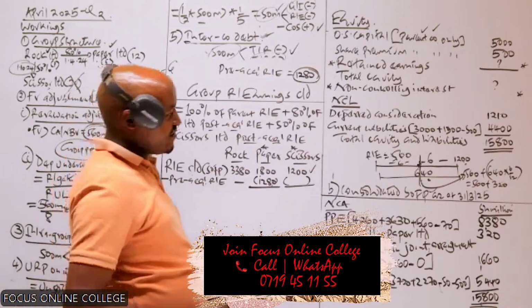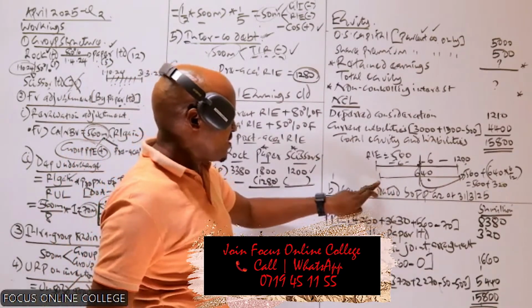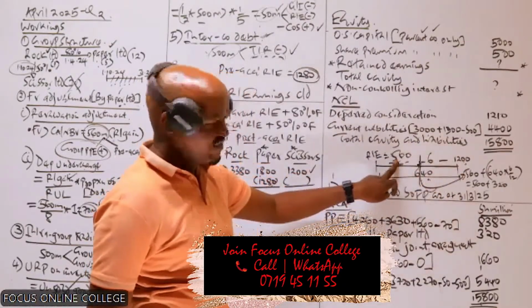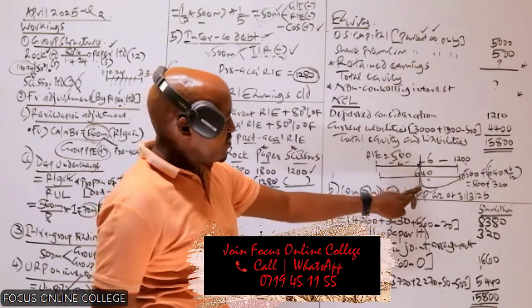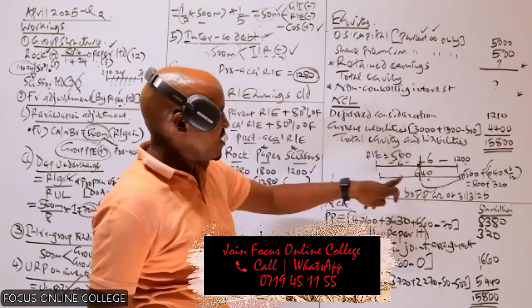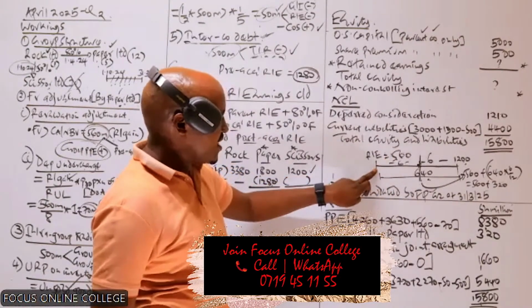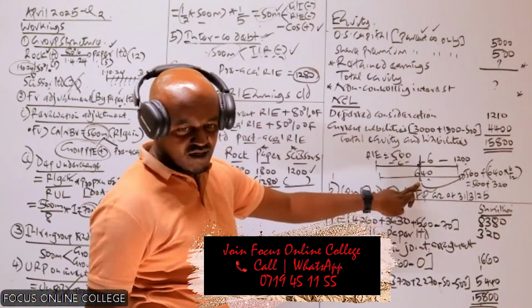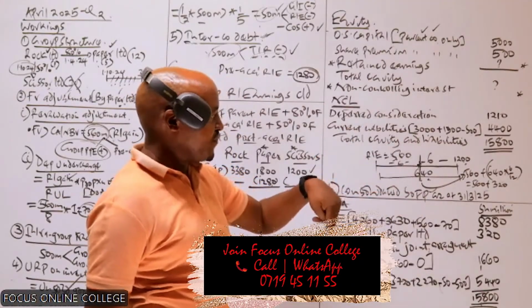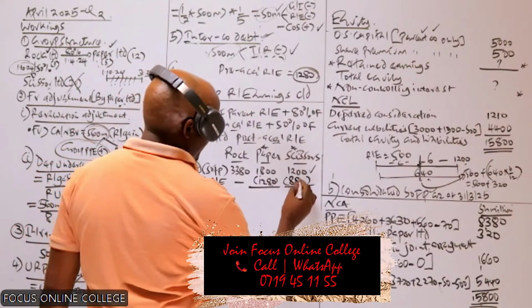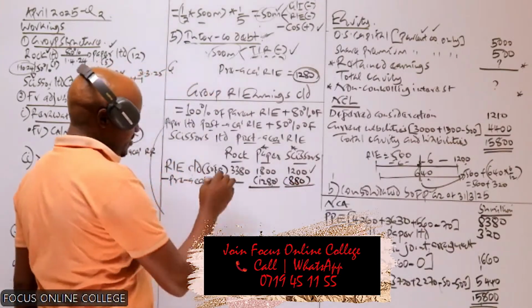I hope you can see what I've done. I've taken the retained earnings of scissors at the start, this minus this, which gives us 560. Then to compute its retained earnings on the date of acquisition, which is the pre-acquisition, I've taken the retained earnings at the start plus the profit for these 6 months, just like what we did for the subsidiary. That gives us 880.